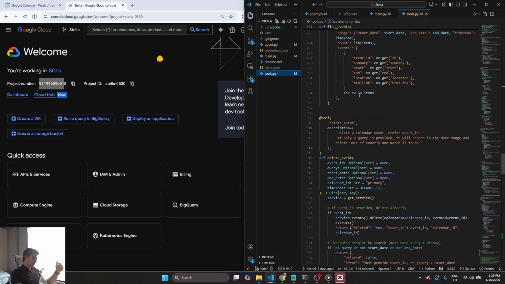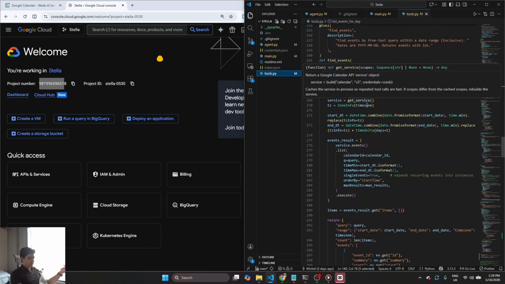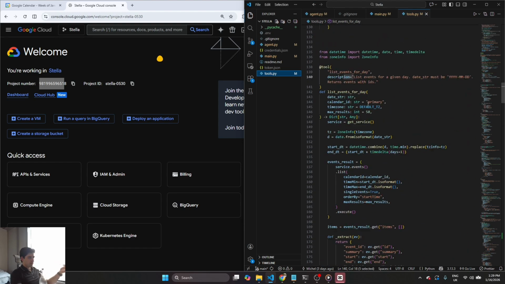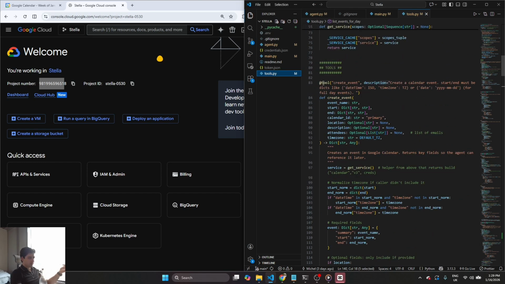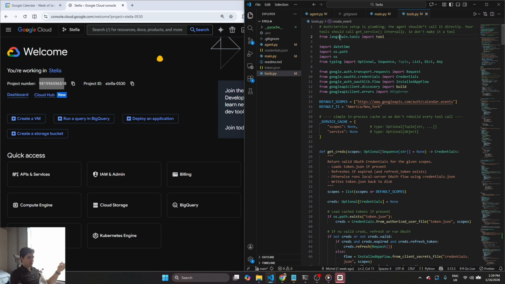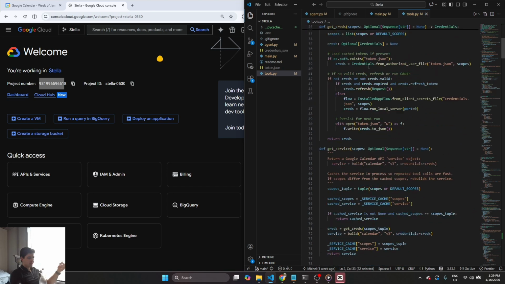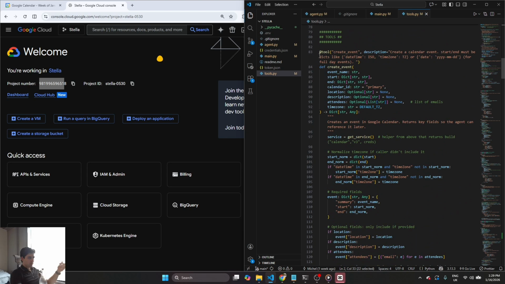So when you go to tools, you got a bunch of tools that your agent's going to need, right? The most basic of which is create event, right? You have to add this tool decorator, which imports from LangChain. From langchain.tools import tool. This is the decorator that you give to all your tools. You give it a name and then a description. You have to give it a description, or else it's going to throw an error. It's just bad practice to give a function to your LLM without a description. It's better context, so add a description.